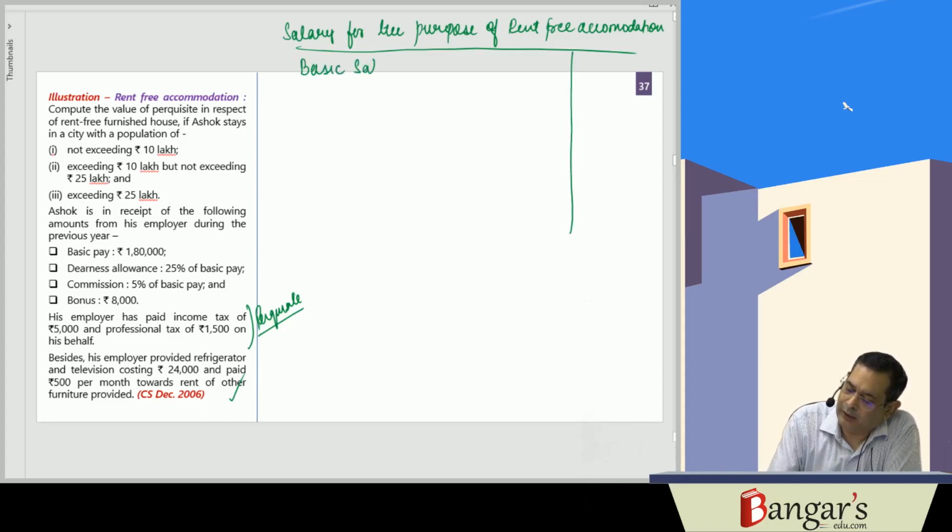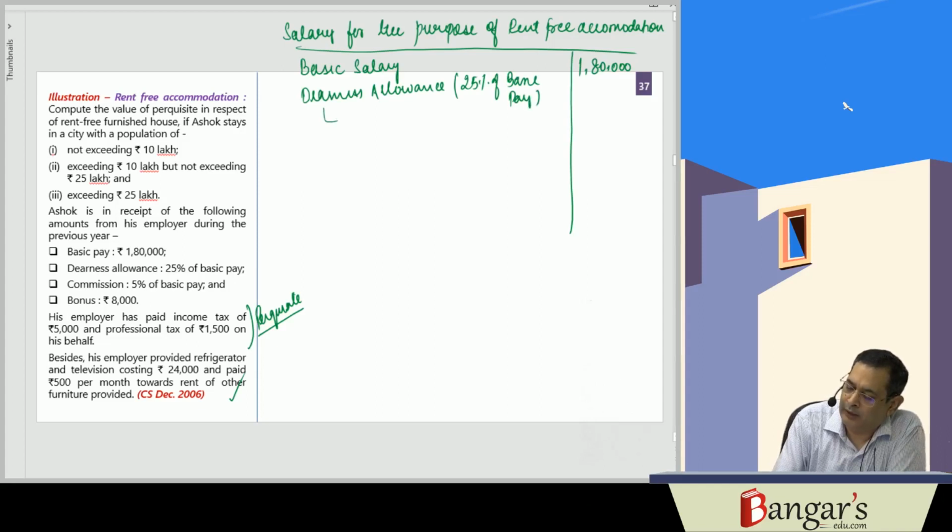Basic salary is 1,80,000. DNS allowance is 25% of basic pay.